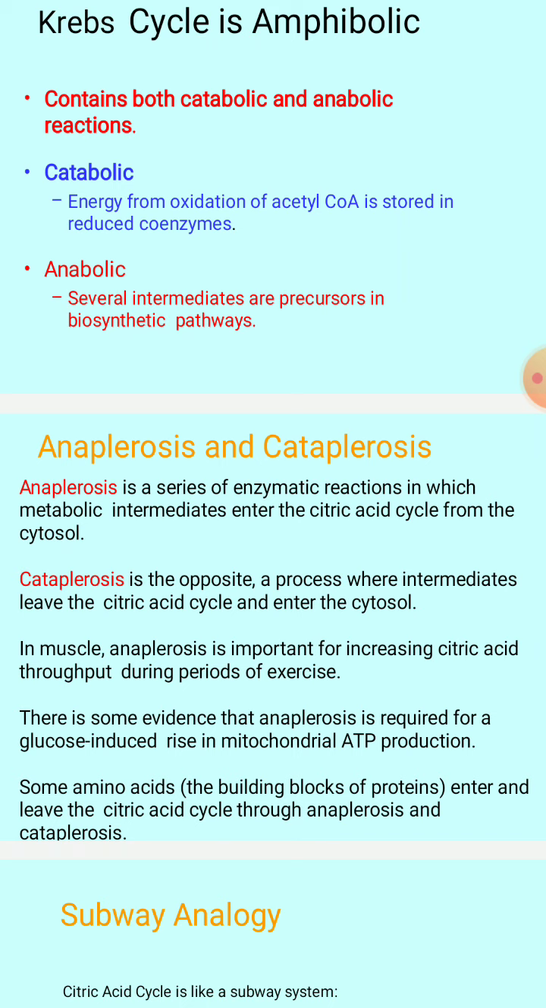Some amino acids, the building blocks of proteins, enter and leave the citric acid cycle through anaplerosis and cataplerosis. They go both ways: they enter the citric acid cycle through the anaplerotic reactions, which fill up the intermediates, and they leave through the opposite reactions, entering the cytosol from the citric acid cycle.